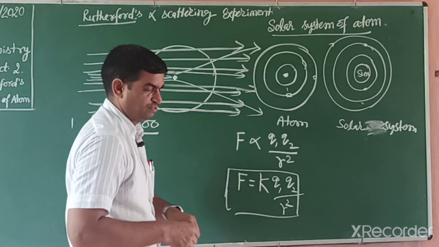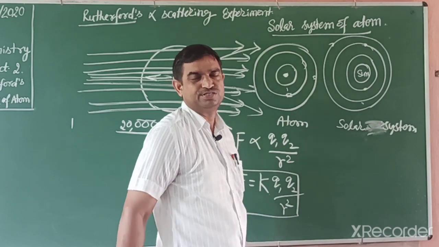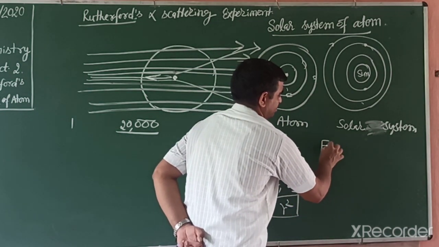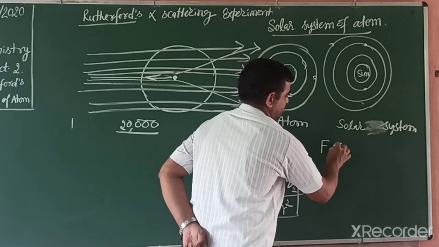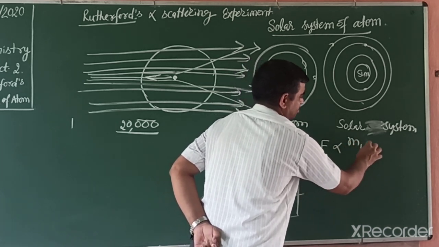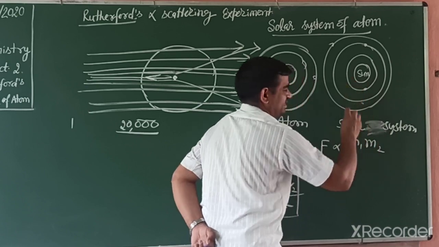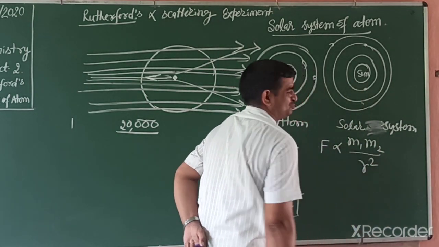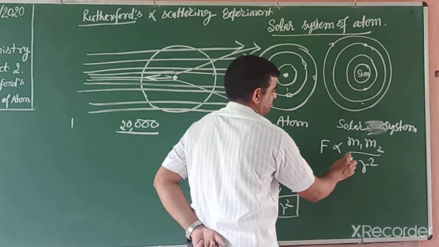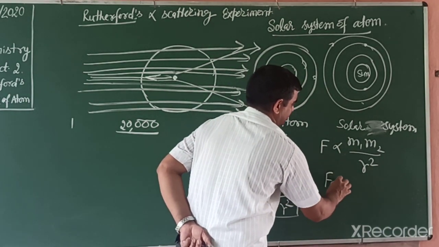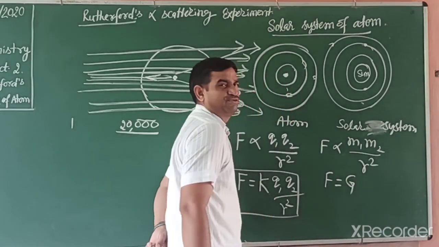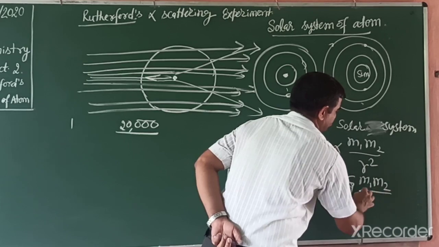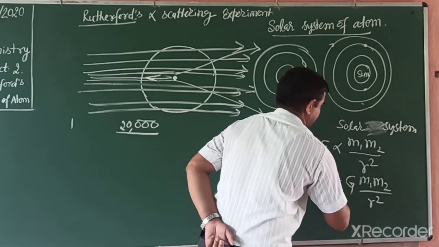In a similar way, we know that according to the solar system, the gravitational force is directly proportional to the mass of the planets and the sun, and inversely proportional to the square of their distance. Students, when we remove this sign, then this converts into the gravitational constant G m1 m2 divided by R square.